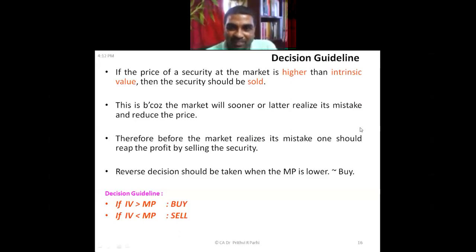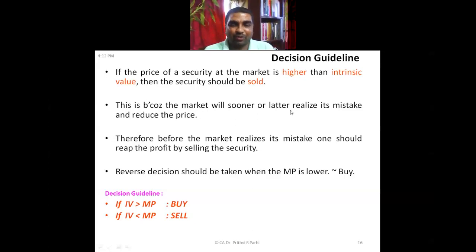Because the market price has artificially gone up. It's a misprice, and the price correction will definitely happen, so before that you should sell it off. Therefore the decision guideline is that if the price of a security is higher than the intrinsic value, it should be sold. This is because the market will later realize its mistake and reduce the price. Therefore, before the market realizes its mistake, one should reap the profit by selling the security.